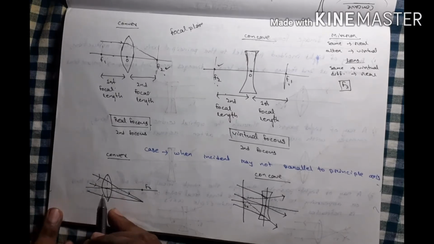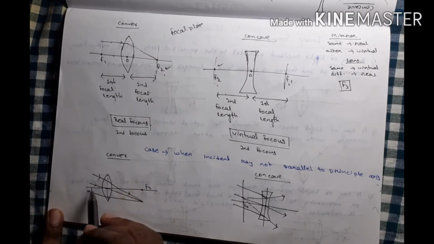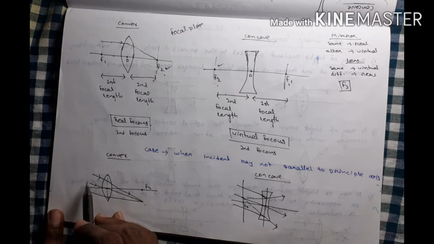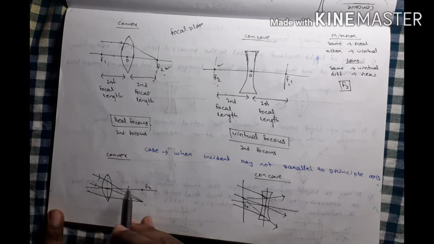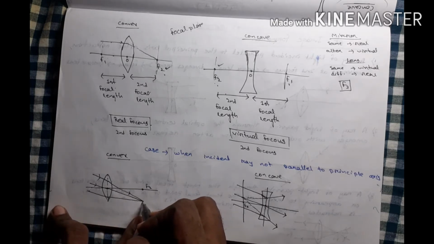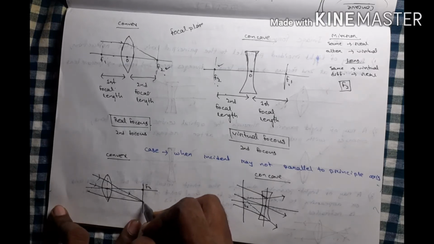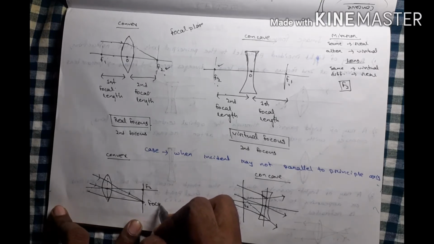Listen, here is the diagram of the convex lens. Here is the principal axis and the incident ray is not parallel. According to our condition, it is refracted and goes through this. And when the ray passes through the optical center, there is no refraction, it goes straight through this. Then it may not touch the focal point, but it touches the focal plane.